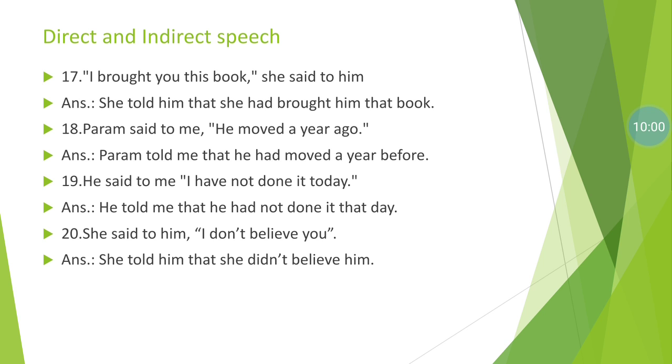"I bought you this book," she said to him. She told him that she had bought him that book. Number 18. Param said to me, "He removed it a year ago." Param told me that he had removed it a year before.